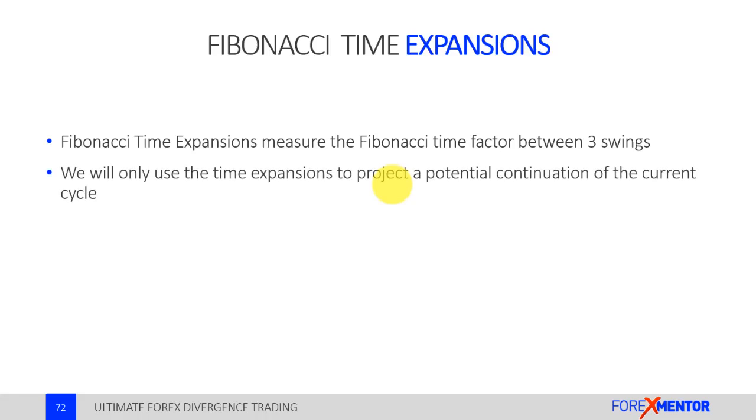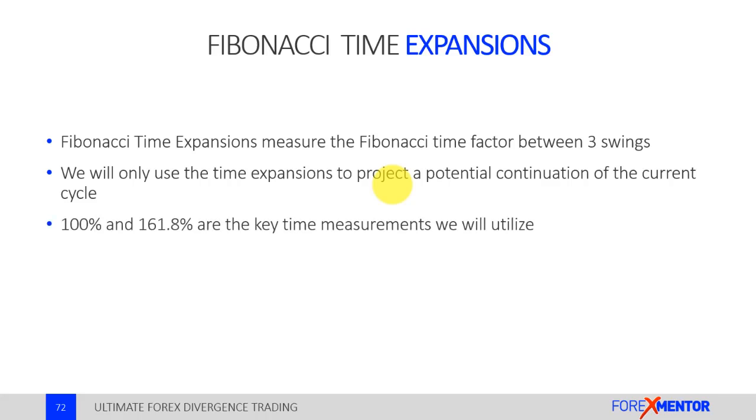Okay, so we will only use the time expansions to project a potential continuation of a current cycle. 100% and the 161.8% are the key time measurements we will utilize. Okay, and I won't spend a lot of time on this. We'll show an example on a chart, but again, this is something we're very selective about using.